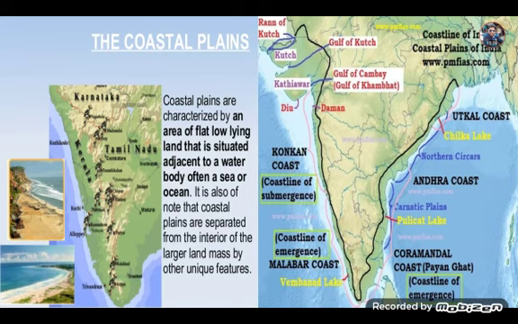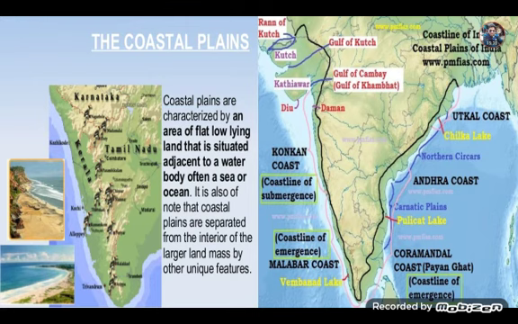and the Utkal plain along the Odisha coast includes the Mahanadi Delta. You also find the Mahanadi Delta in the eastern coastal plain, which is also a very fertile region. So that's the difference between the western coastal plain and the eastern coastal plain. Utkal coast is there. To the north of the eastern coastal plain you will find the Utkal coast. Then in between you will find the Andhra coast, and to the south the Coromandel coast.